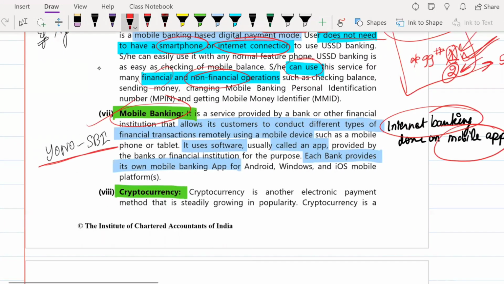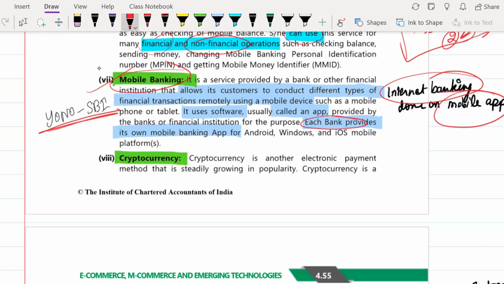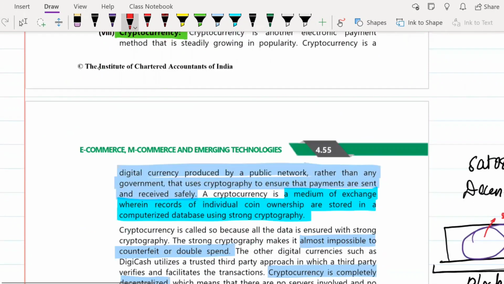Okay, your example of a mobile banking app would be YONO, the SBI one. Each bank has its own banking app for its banking purpose, and the users of that specific bank can download it depending on whether they're using Android, Windows or iOS. Depending on each platform, they would have developed one app that you can download and use for your financial transaction needs. Got it?